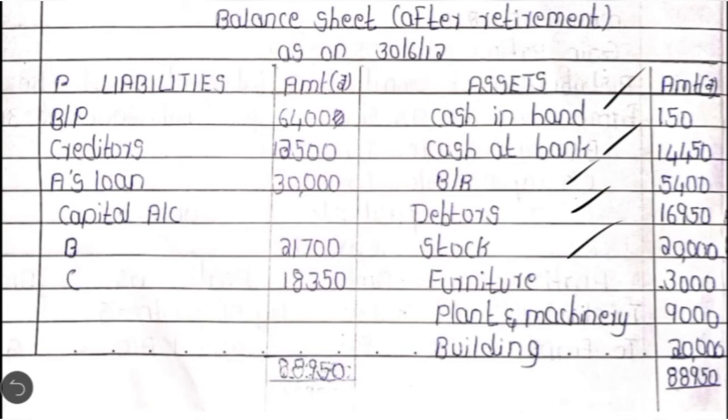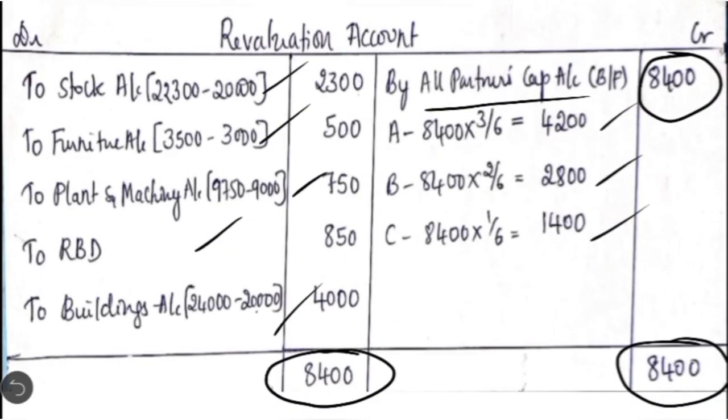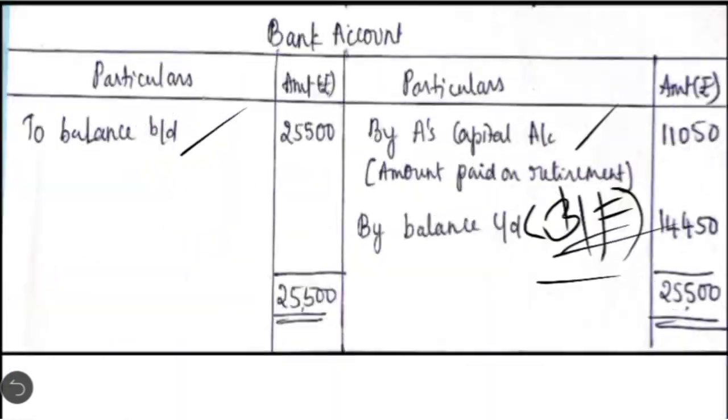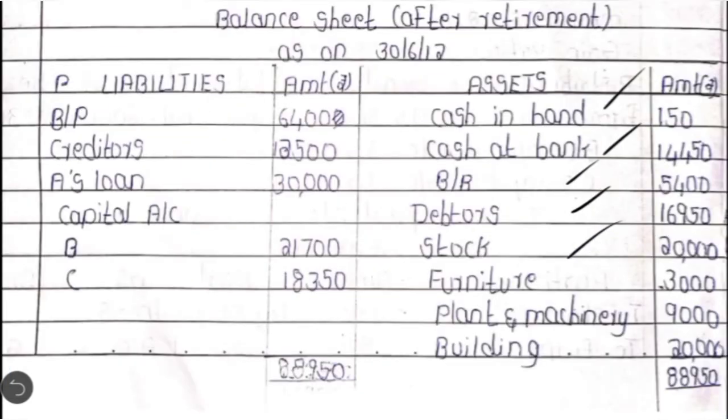Then stock account, here also the book value was 22,300 minus 2,300, which comes to 20,000. Furniture also 3,500 minus 500, 3,000. Plant and machinery 9,750 minus 750, it comes to 9,000. Buildings 24,000 minus 4,000, which comes to 20,000. So these are the various assets.